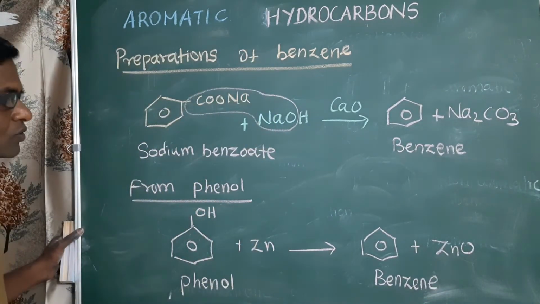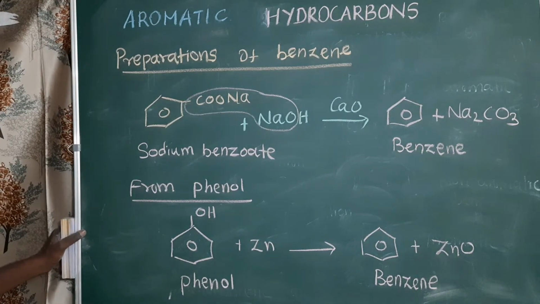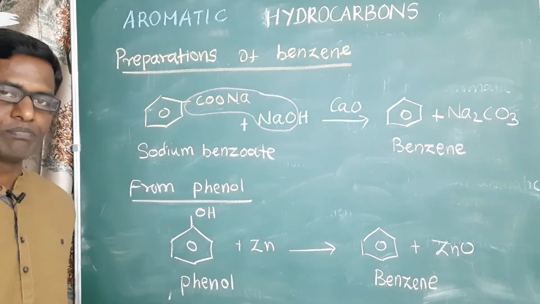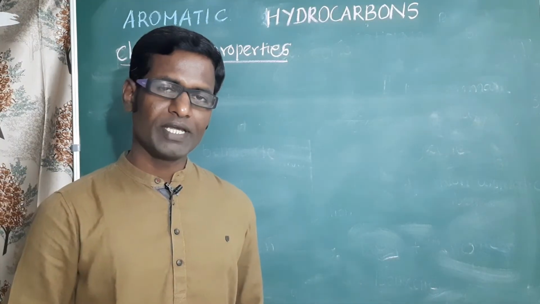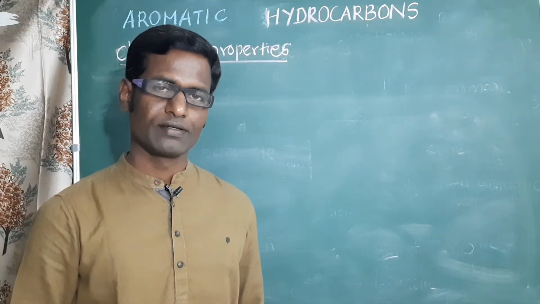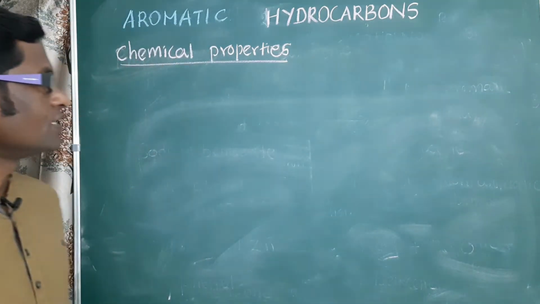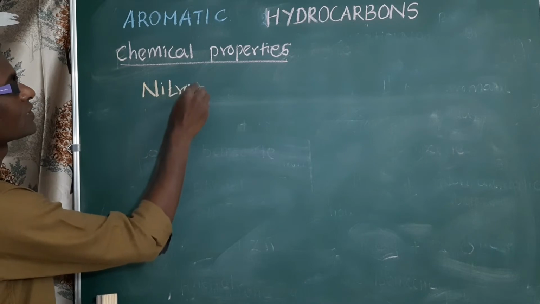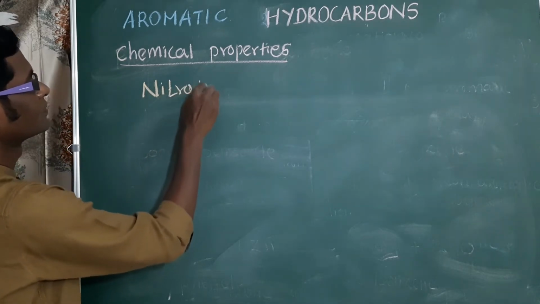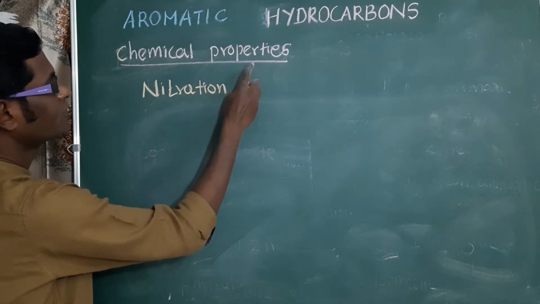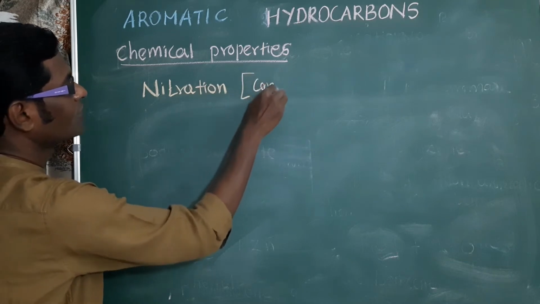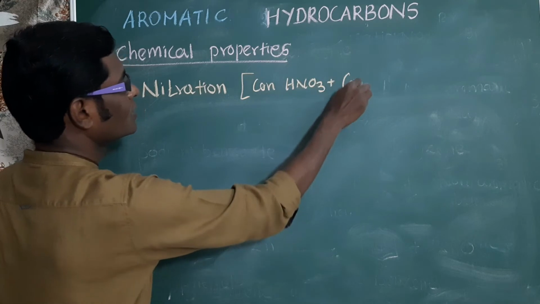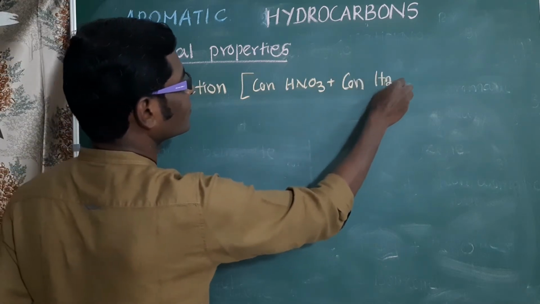So we prepared 2 different methods of preparation of benzene. One is decarboxylation, another one is reduction of phenol. Next is chemical properties of benzene. First one is nitration, one of the electrophilic substitution reactions. What is a nitrating reagent? Concentrated nitric acid HNO3 and concentrated sulfuric acid.